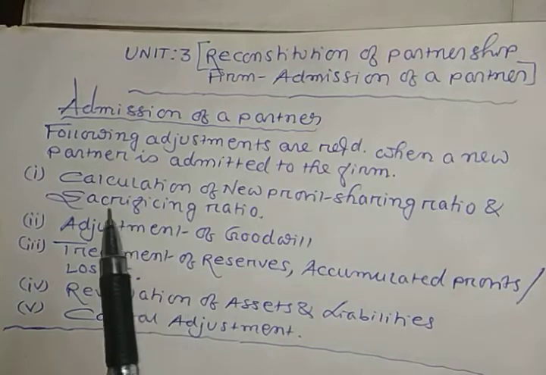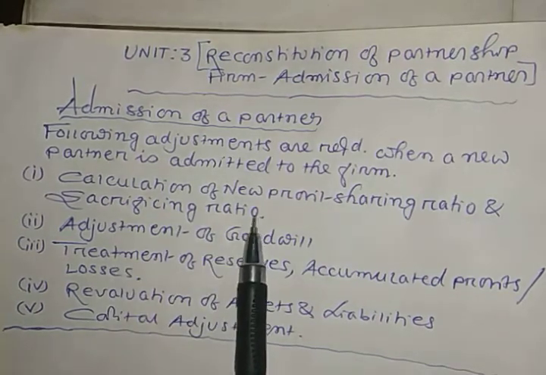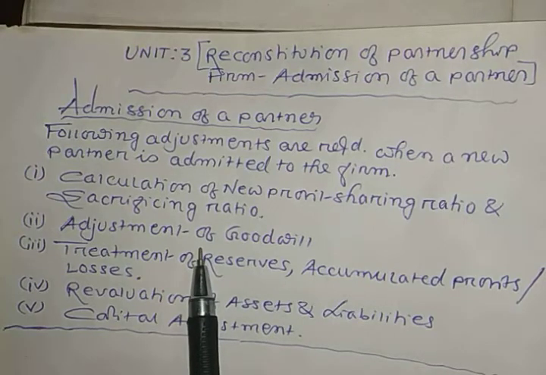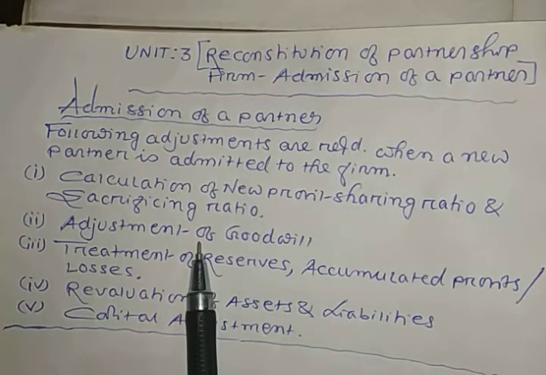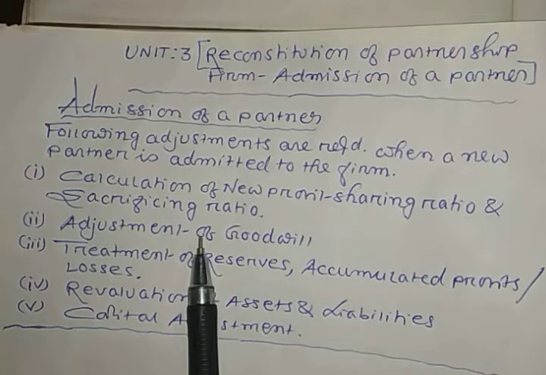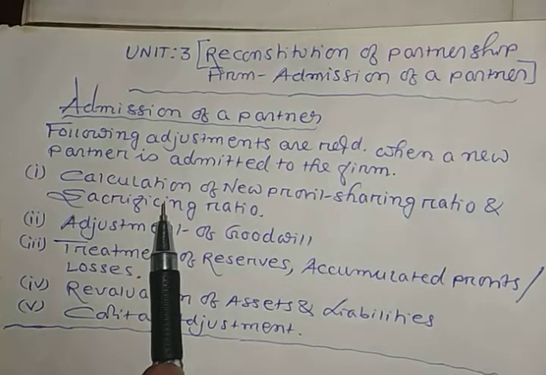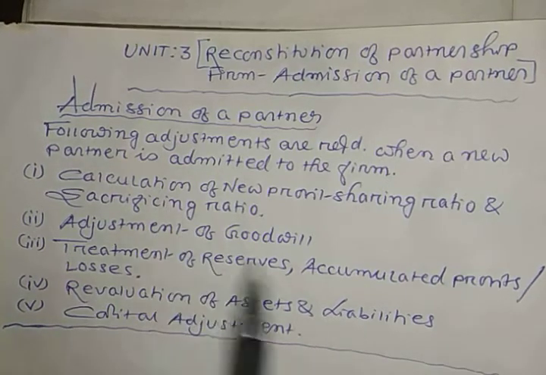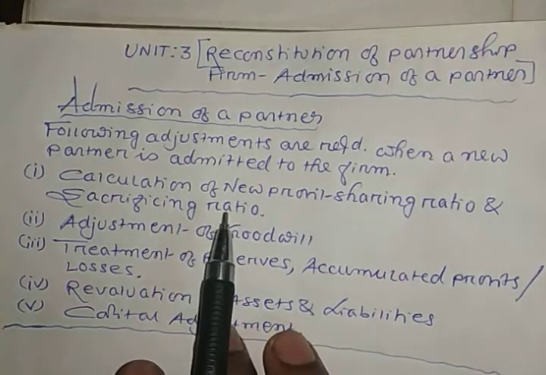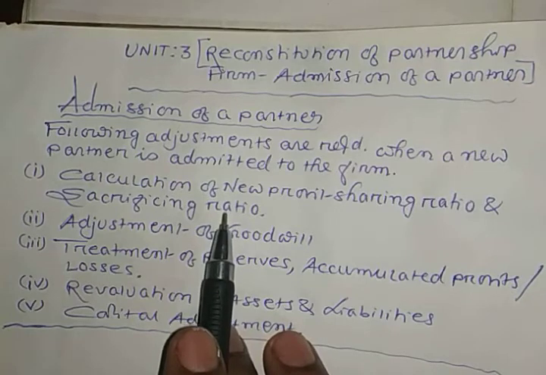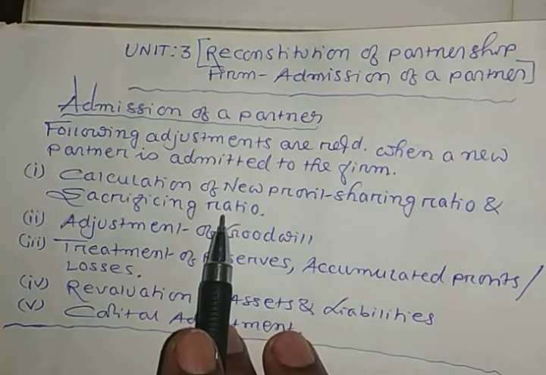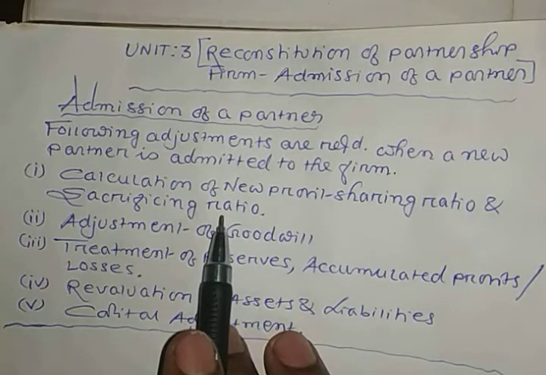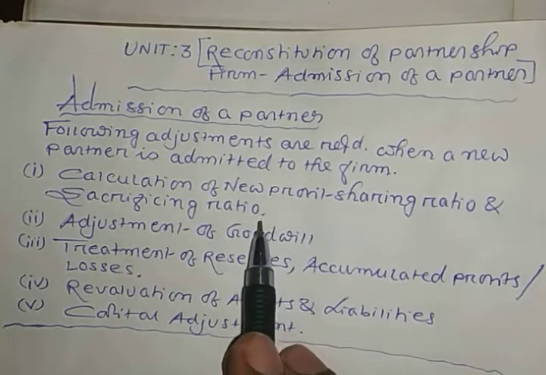So today, the first adjustment, that is new profit sharing ratio and sacrificing ratio, I am going to explain. I am going to show you the practical also. Okay. So let us discuss the adjustment. The new or incoming partner is entitled to share profits, right? What I said, the new or incoming partner is entitled to share future profits of the firm.